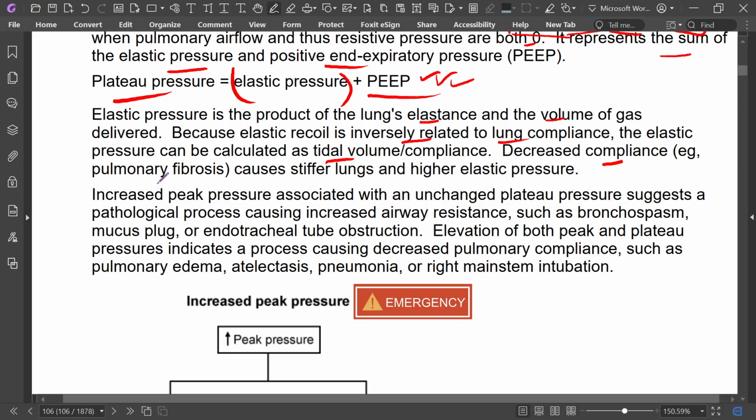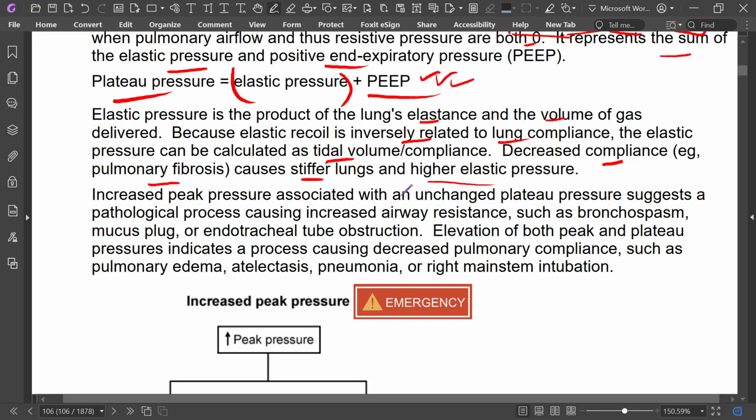Decreased compliance happens in fibrosis, which causes stiffer lungs and higher elastic pressure. Stiff lung, higher elastic pressure, decreased compliance. Think about fibrosis.